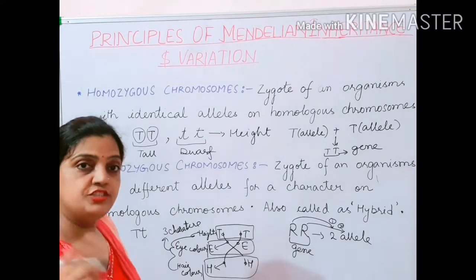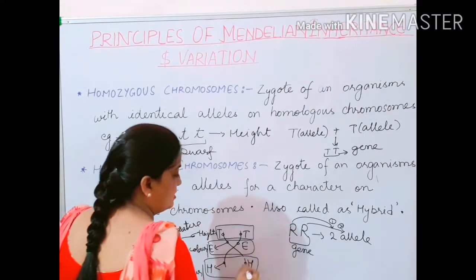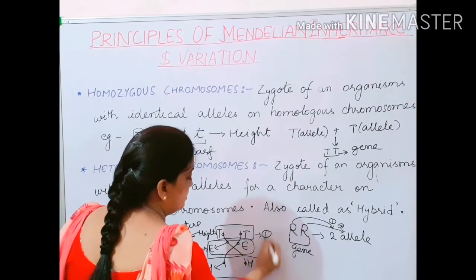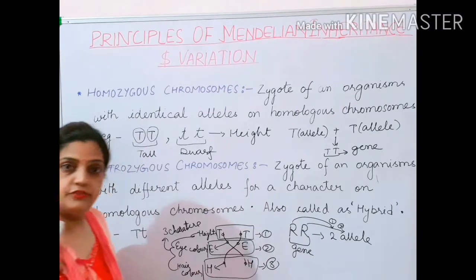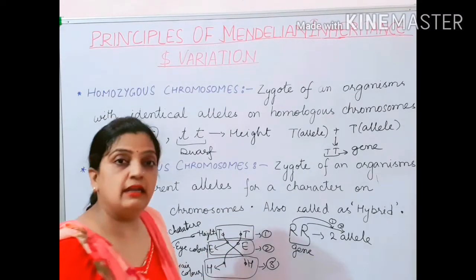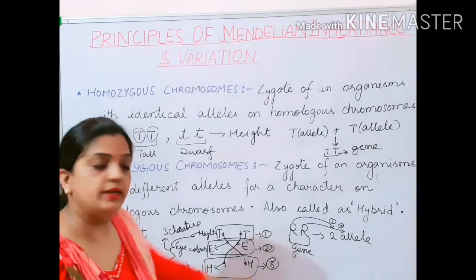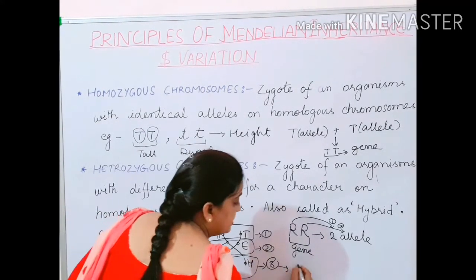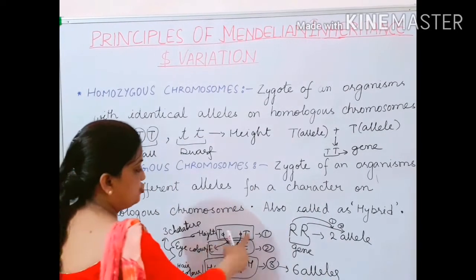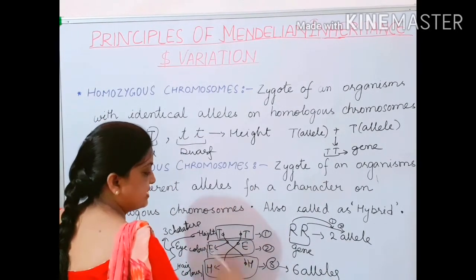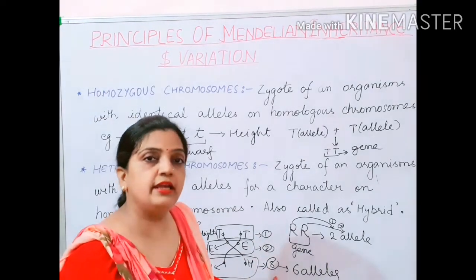And how many genes are these characters making? These are making three genes. This is the first gene, this is the second gene, and this is the third gene. Three genes. But how many alleles are they making? These three genes are making 6 alleles. How? 1, 2, 3, 4, 5, 6. 6 alleles are making your 3 genes.